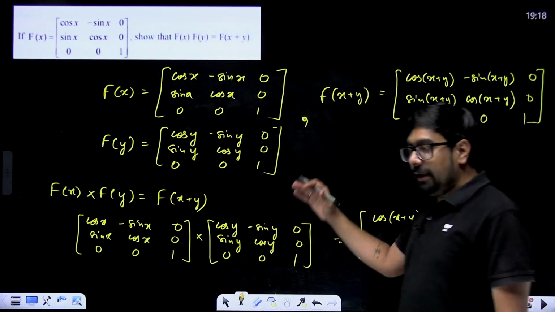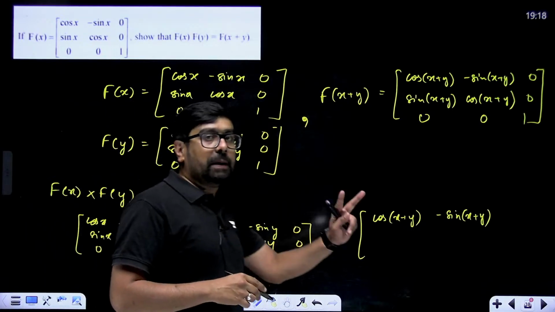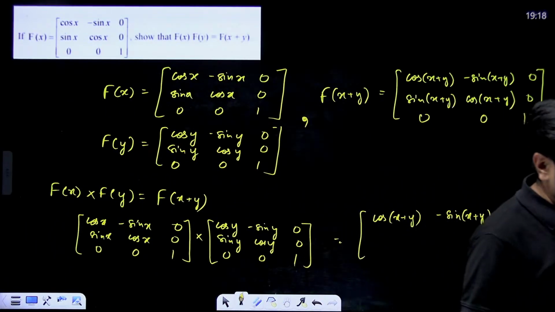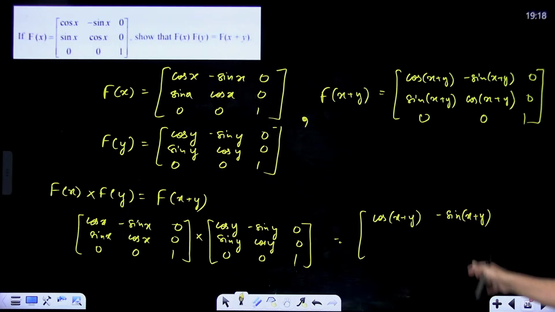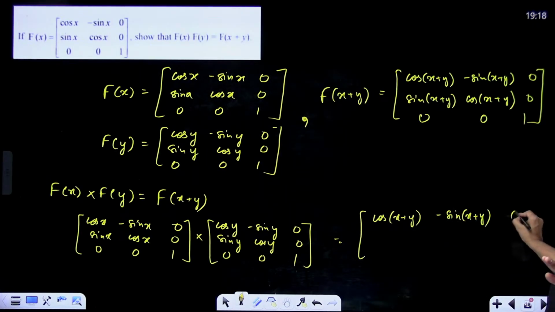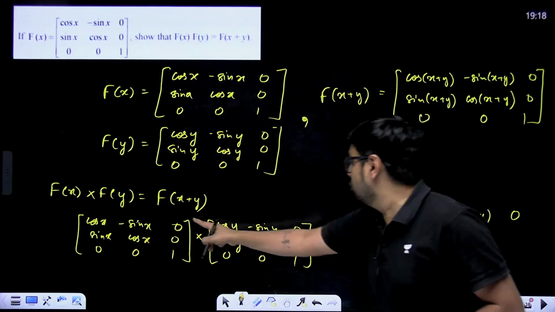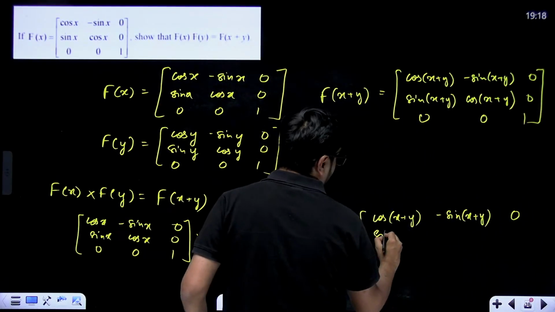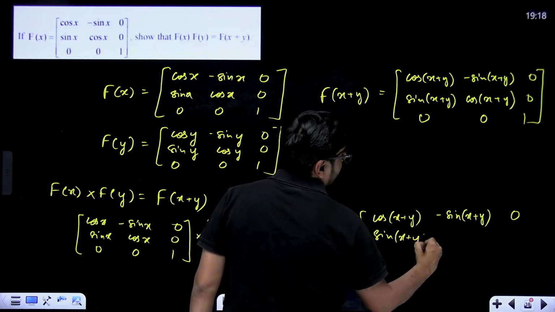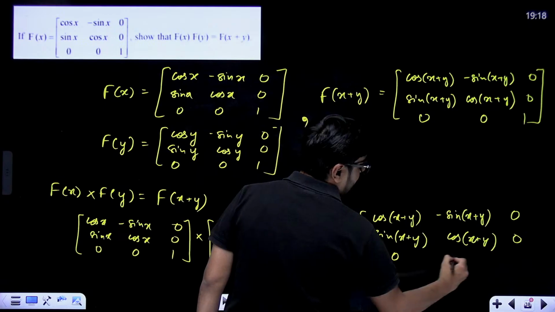While proving, also write the formulas. Also write all the 4 formulas: sin of a plus b, cos of a plus b, sin of a minus b and cos of a minus b. Write all of them. Right? If you are doing this directly. So this will come out to be 0 because first row, third column, this into 0, 0, this into 0, 0, 0 into 1 is also 0. So this will be 0. Similarly, here we'll get sin of x plus y, cos of x plus y. Here we'll get a 0, here we'll get a 0, 0 and 1.